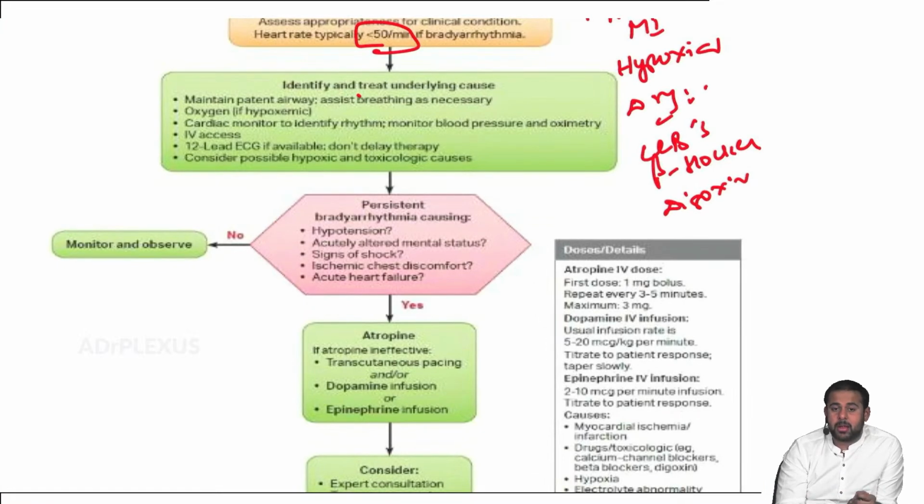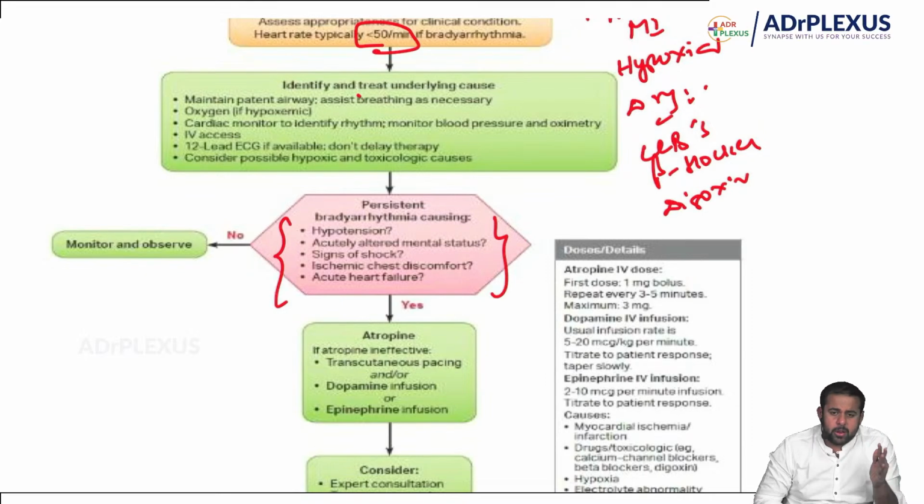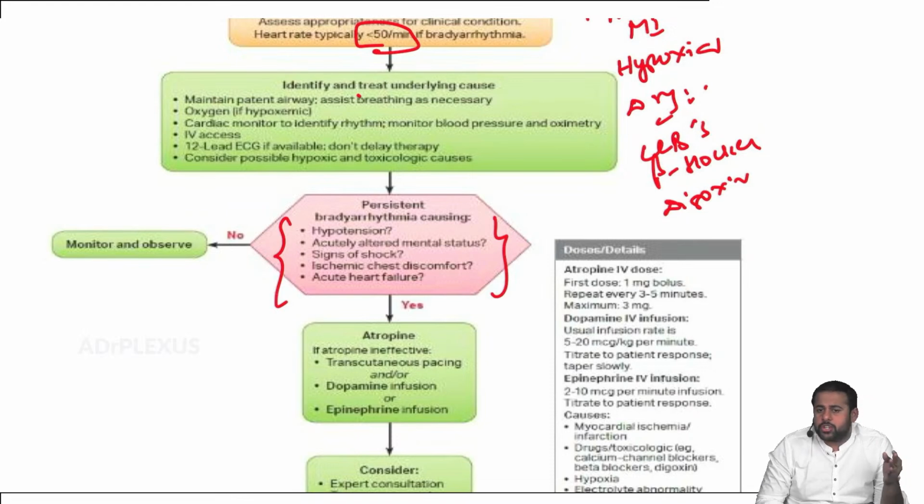And persistent bradyarrhythmia is there. If there are any warning signs, things which we have to worry about, like hypotension, acutely altered mental status, signs of shock, ischemic chest discomfort, acute heart failure, that is called symptomatic bradycardia or symptomatic tachycardia. Very important: in the clinical scenario, if they give bradycardia and say in the stem of the question the patient also has hypotension or altered mental status, signs of shock, ischemic chest discomfort, acute heart failure, then what do you do?